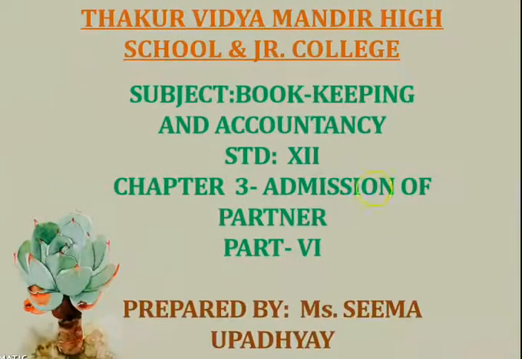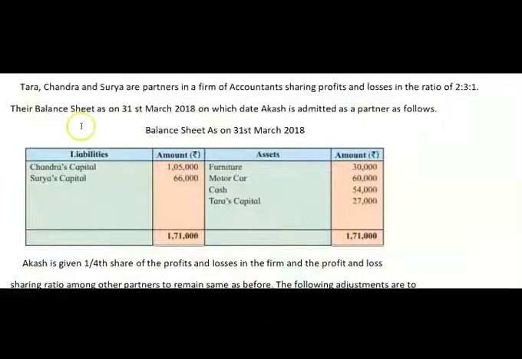Today we are going to start with the subject bookkeeping and accountancy, chapter number 3, admission of partner, part 6. Today we are going to start with the sum, students. See here, Tara, Chandra and Surya are partners in a firm of accountants sharing profit and losses in the ratio of 2:3:1. This is the old profit sharing ratio of the partners.